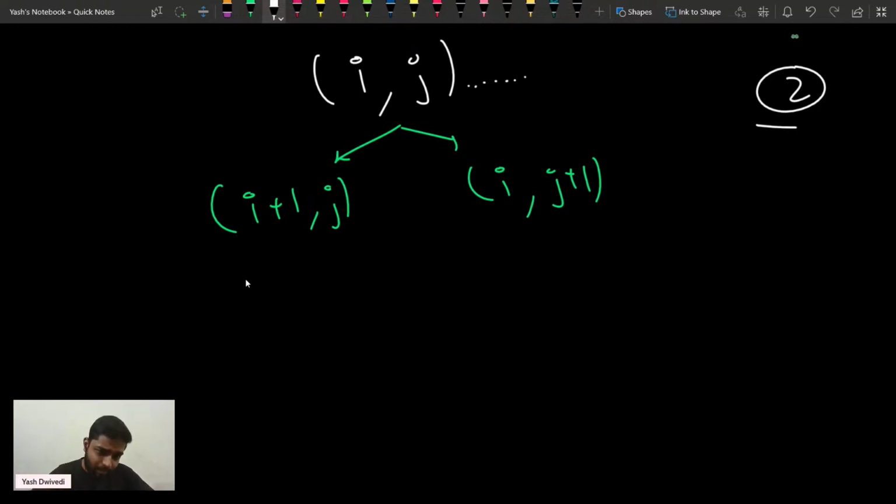Please write 2 in the chat. Suppose that one time I'm incrementing the first parameter, keeping the second as the same. One time I'm keeping the first as the same and incrementing the second one. Is that clear? +1 in the chat, and then I'll explain this one also. So one time I'm going to increment the first and keep the second as the same. One time I'm going to keep the first as the same and increment the second. Now understand what will happen.